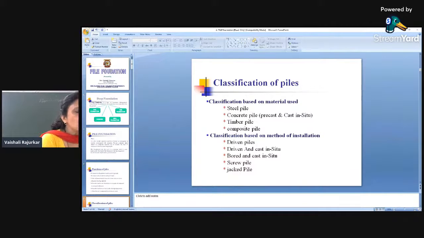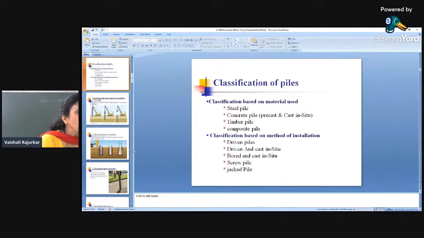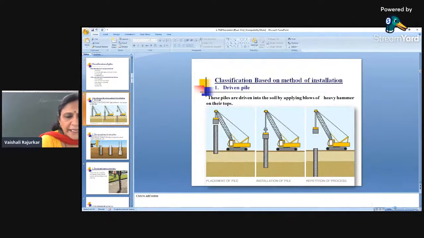Then driven and cast in situ pile, bored. So out of that, first we will discuss the driven pile. Here you can see these are the driven piles. Now what is meant by driven pile? These are piles which are driven into the soil with the help of hammers.